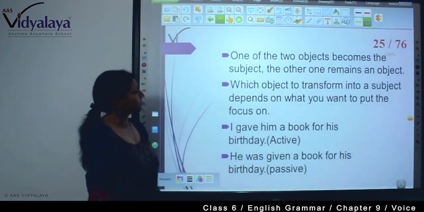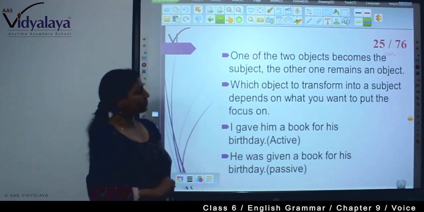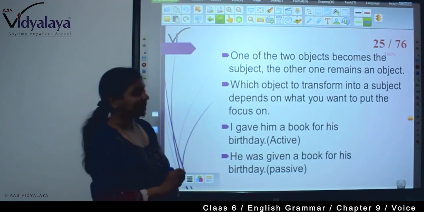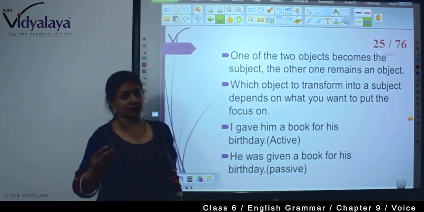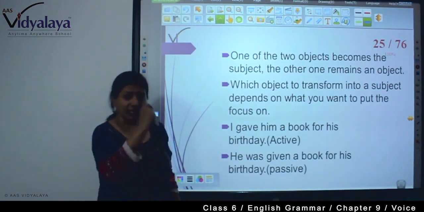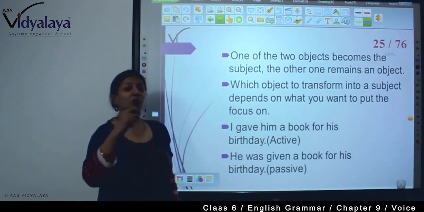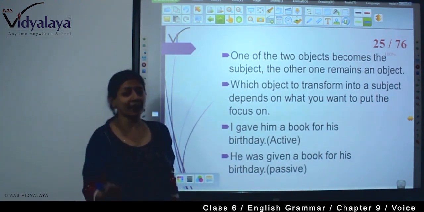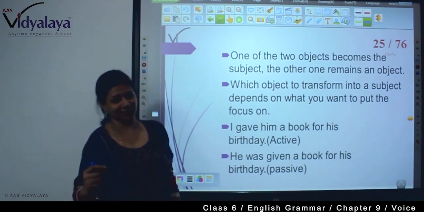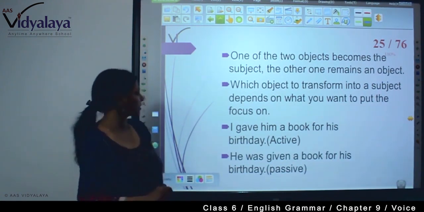Now, one of the two objects becomes the subject, and the other one remains the object. Which object to transform into a subject depends on us only. It depends on what you want to focus on. Suppose I gave him cookies. If I want to focus on him, then he was given cookies by me. And if I want to focus on cookies, then cookies were given to him by me. So it depends on which particular object you want to focus on.